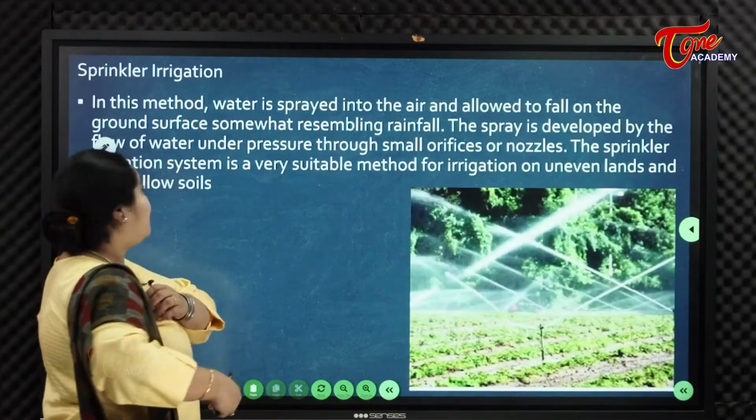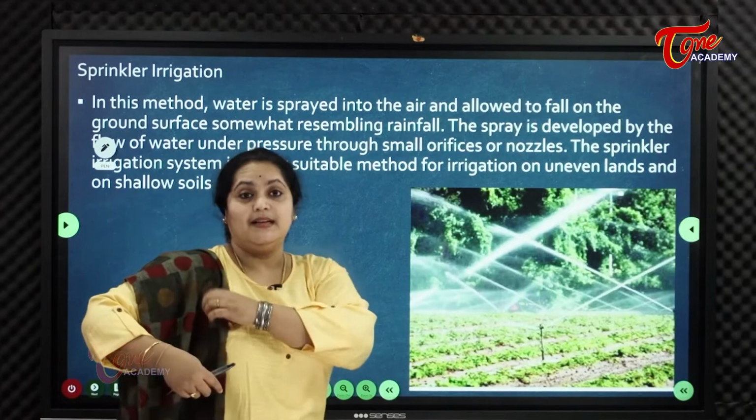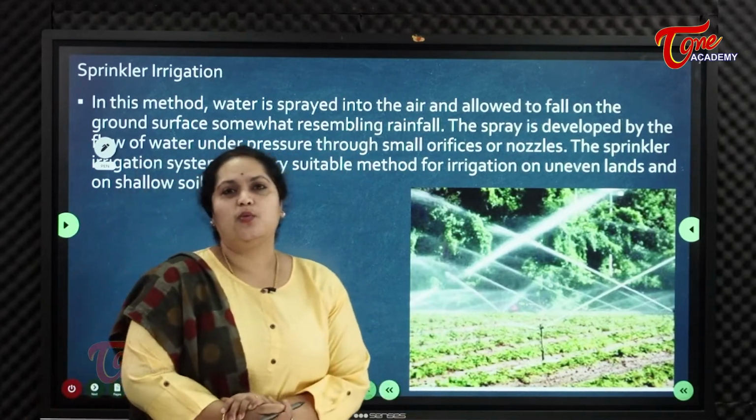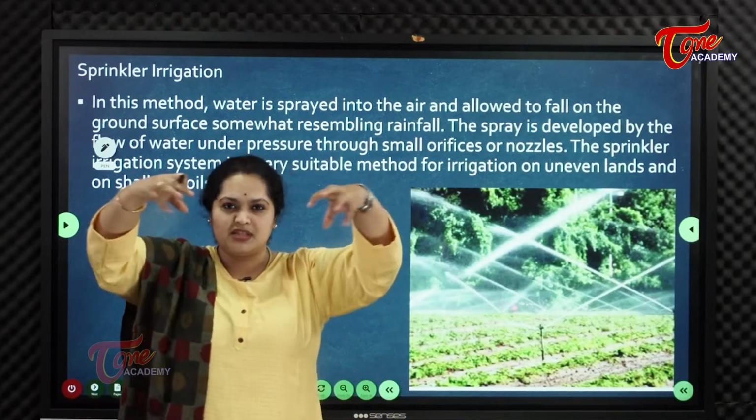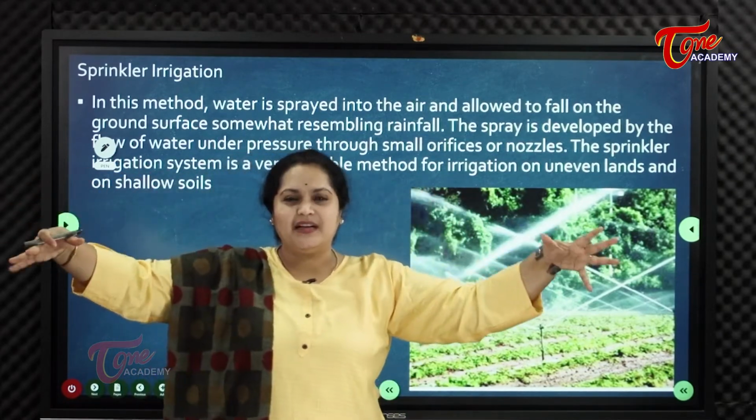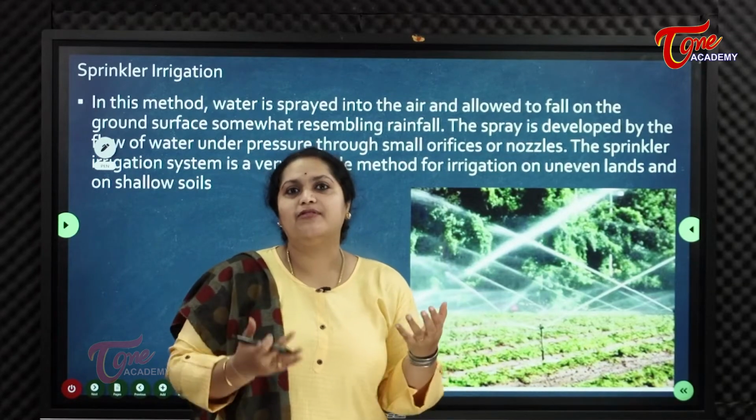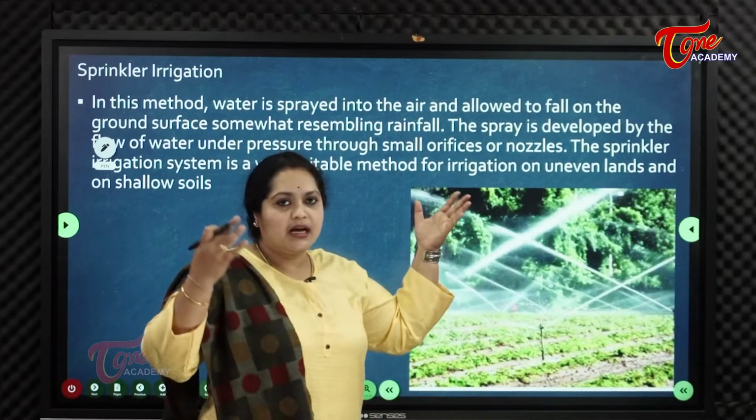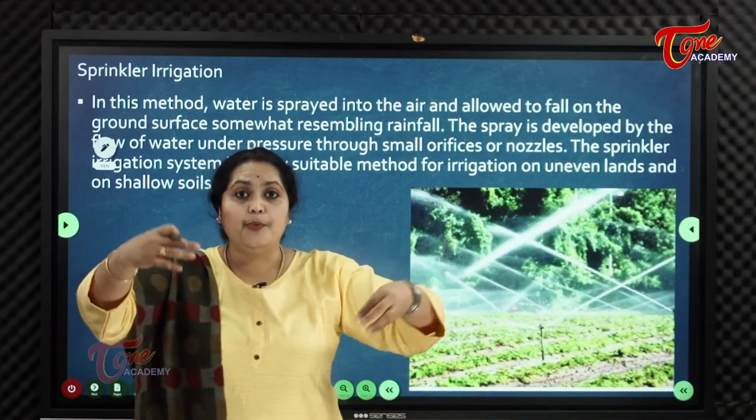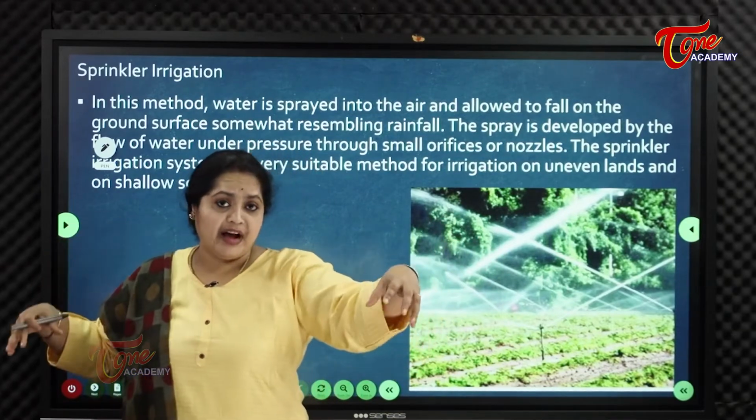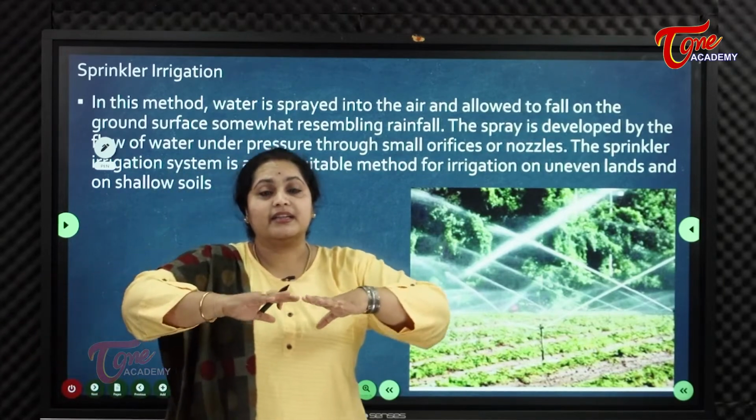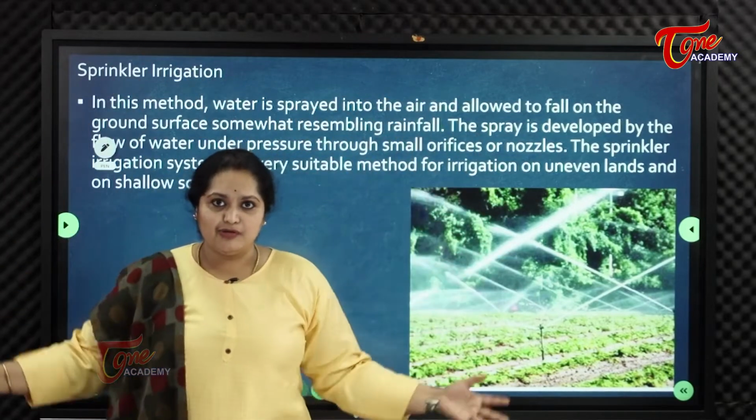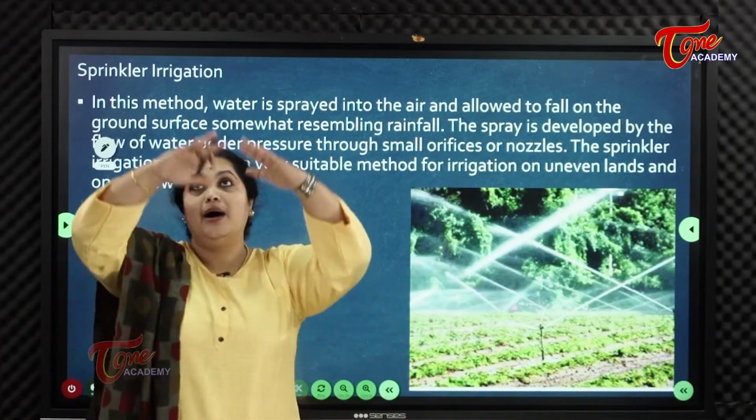And the next one is sprinkler irrigation. As the name suggests, a sprinkler sprinkles water, like water sprinkles from a shower. In this irrigation, they arrange poles or sprinklers in between the farm, and the water is not from the soil. It's not below the plant, it's above the plant.